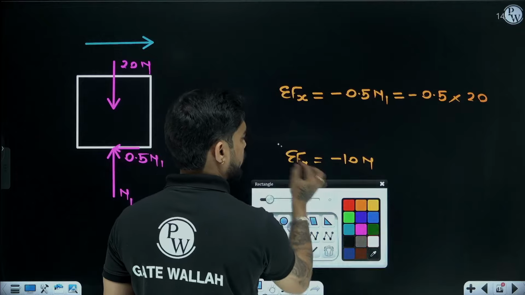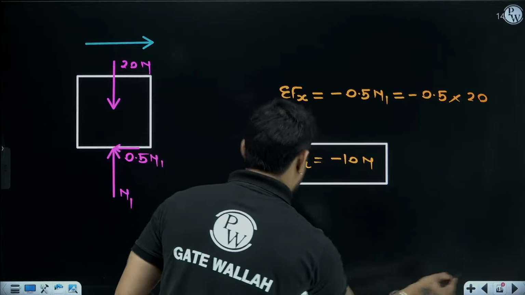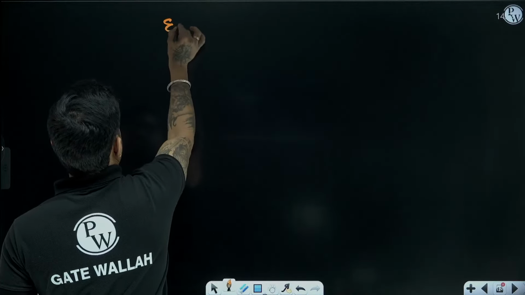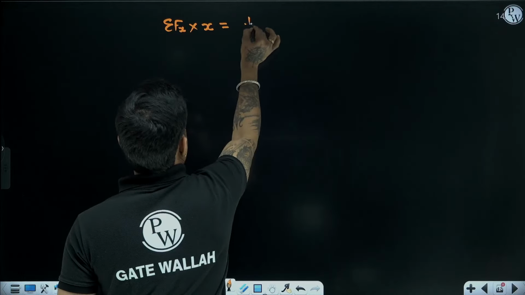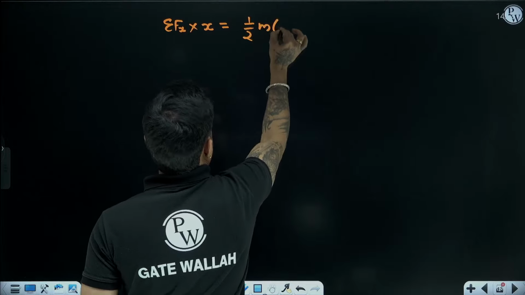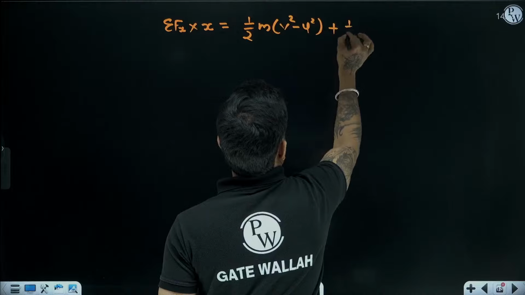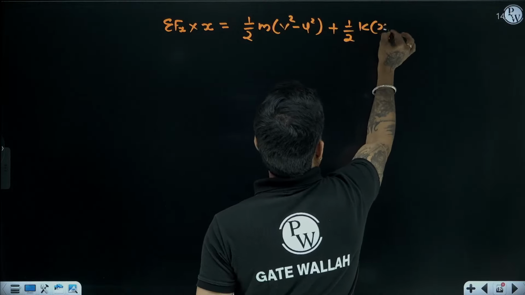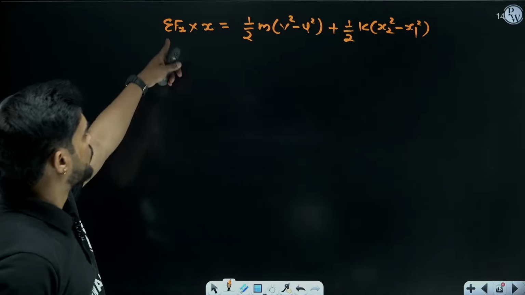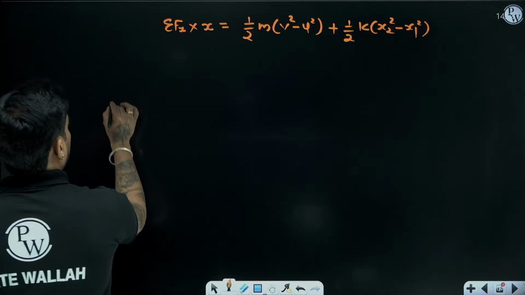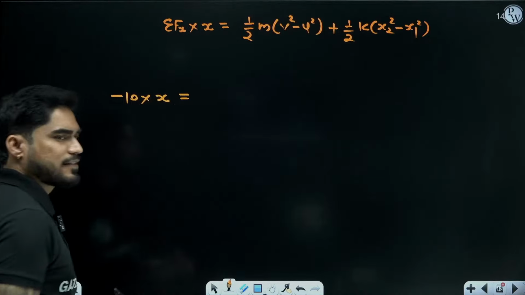The friction force is opposite to the motion. So here we will apply this equation, right? Summation of Fx multiplied by x equals half m (v square minus u square) plus half k (x2 square minus x1 square). So what is the net force in the direction of motion? Minus 10. Has moved by x distance.